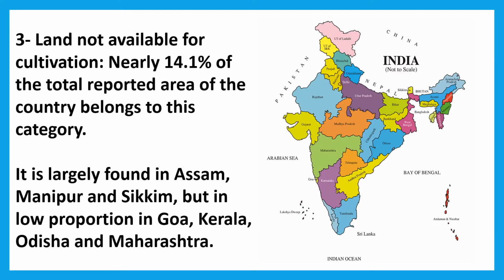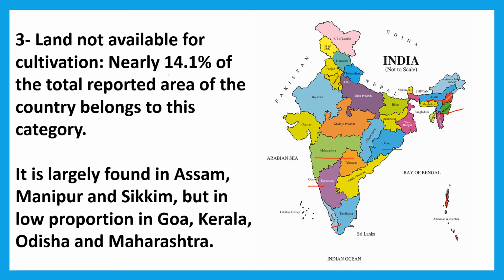We can find it in some states like Assam, Manipur, Sikkim, but it is low in proportion in Goa and Kerala and Odisha and Maharashtra.